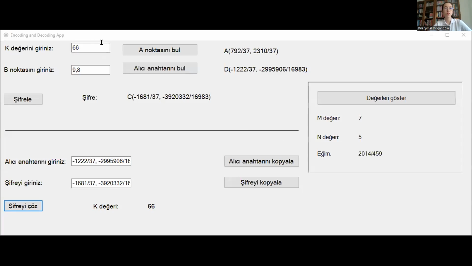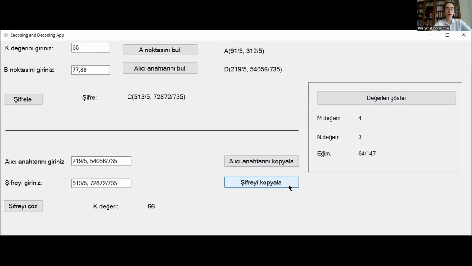Now let's look at the software. This is the software, let's say a key value 65. This is capital A in ASCII character code. Here's the A. Let's say 77 and 88. Here's the key. Here's the point D. Here's the encrypted text. Here are the values, and here is the D point. Here's the C point, and therefore it gives me 65. And this algorithm indeed does work. Thanks for listening to me again.